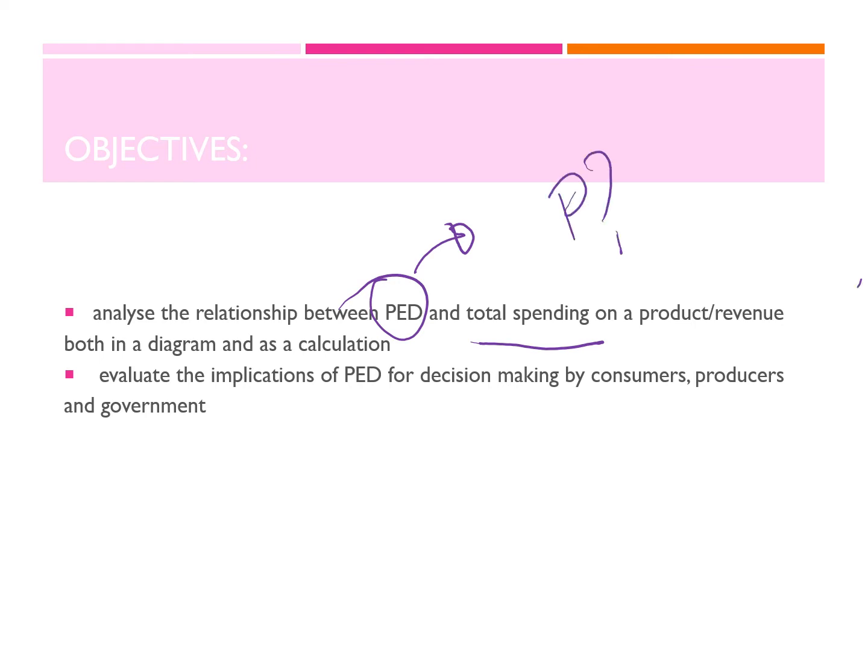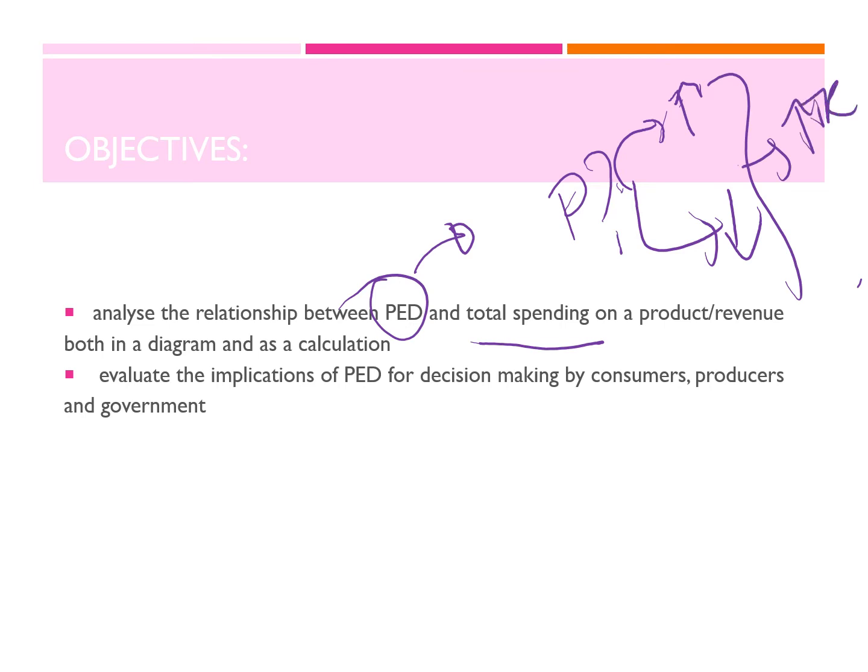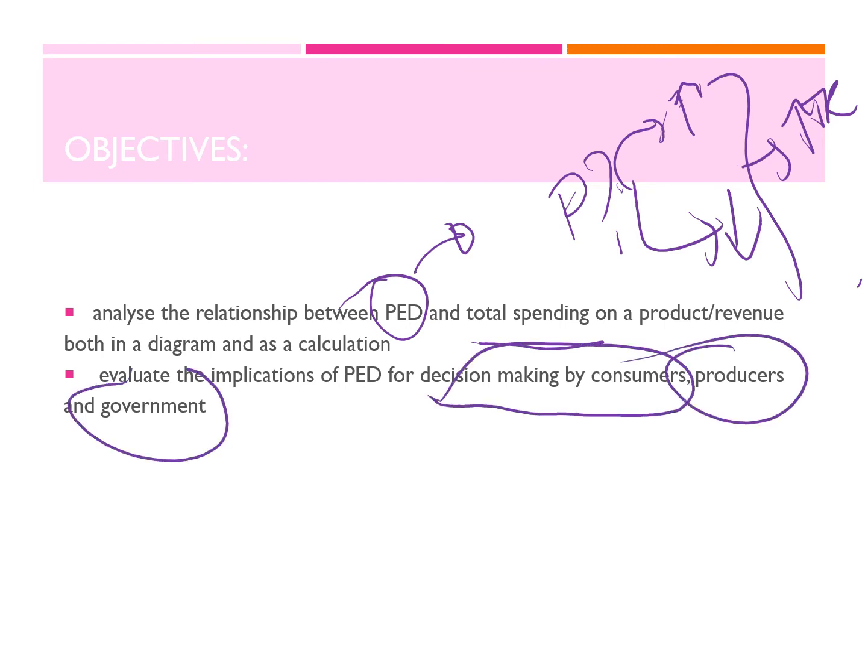Are they supposed to increase it or decrease it in order to achieve a higher total revenue, and evaluate the implications of price elasticity for decision making by consumers, producers, and even by the government. So we will see how governments react if the demand on a certain product is inelastic, what should the government do at that point?